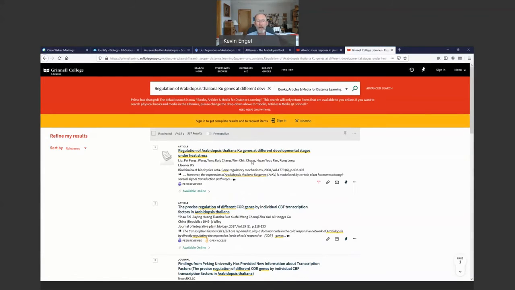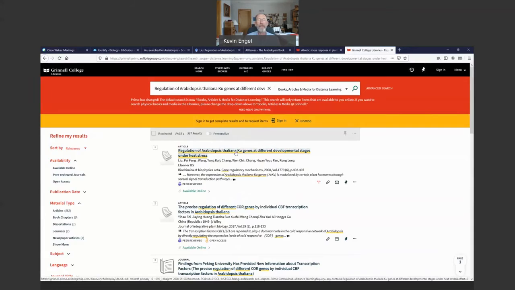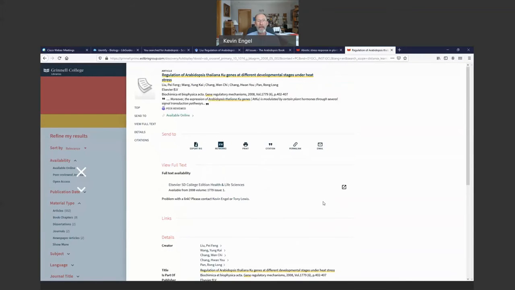And here's our article. Click that. And it's telling me that the full text of this article is available here. So in essence, again, for the Science Primary Literature Database, click that link and find the full text. But if the full text doesn't come up, just copy the title of the article, put it in our catalog, search it, and more often than not, you will get a full text link.